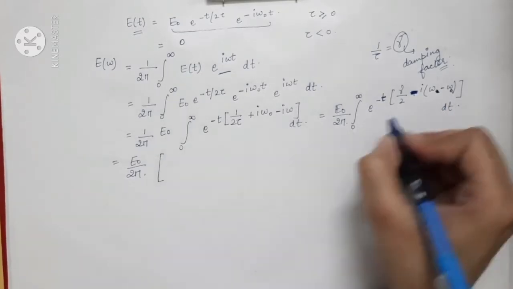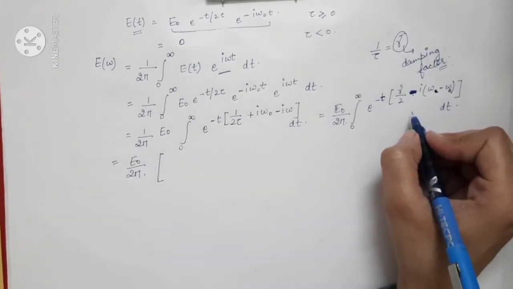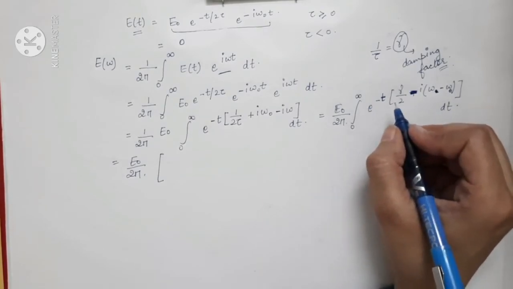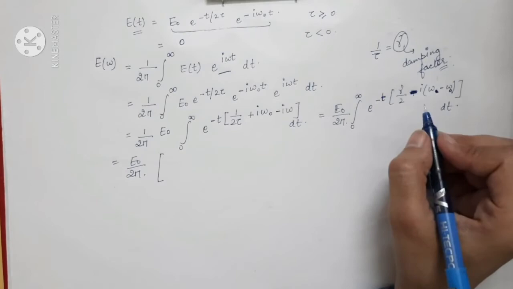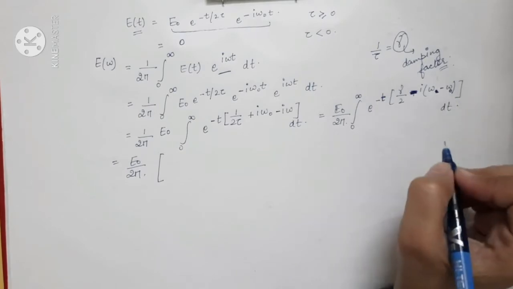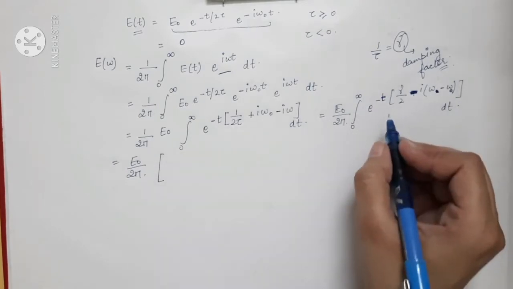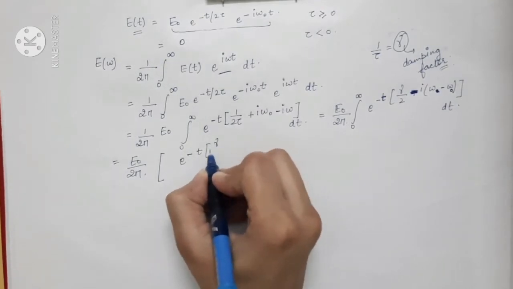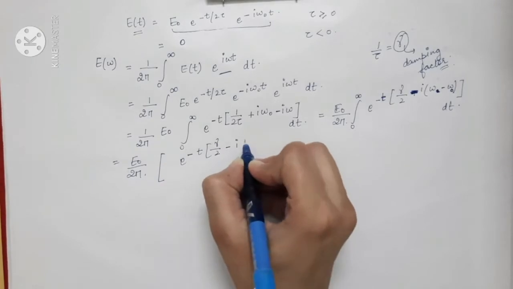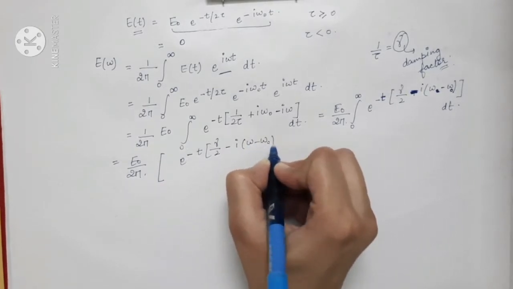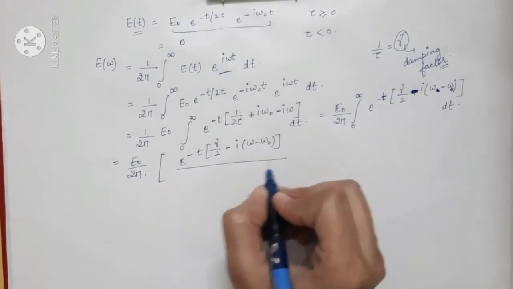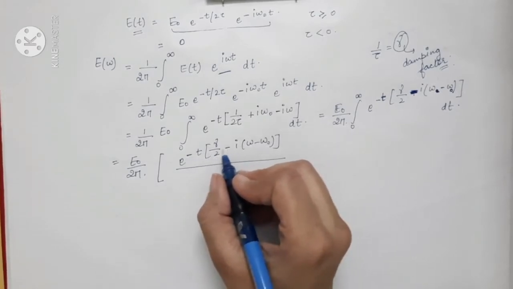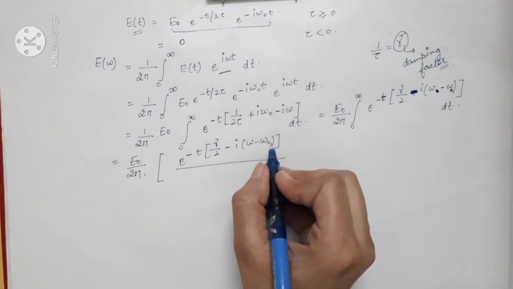So this is nothing but e power at into dt. The integral of e power at dt is e power at as it is, divided by a. So here we have e power minus t gamma divided by 2 minus iota omega minus omega 0, as it is, divided by the constant term, which is minus of gamma by 2 minus iota omega minus omega 0.